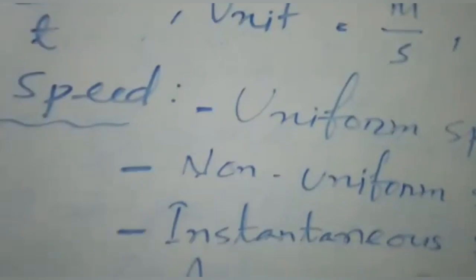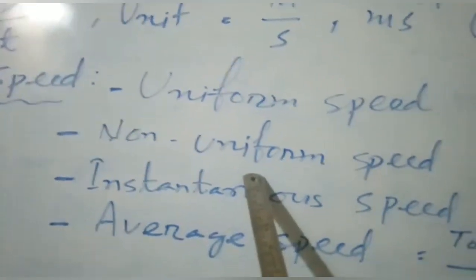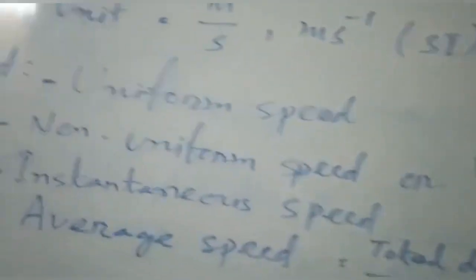There are four types of speeds we will discuss here. First one is uniform speed, then non-uniform speed, instantaneous speed and average speed. Non-uniform speed is also known as variable speed.